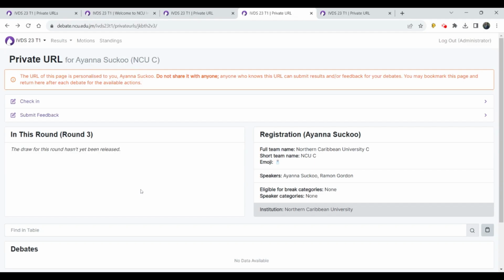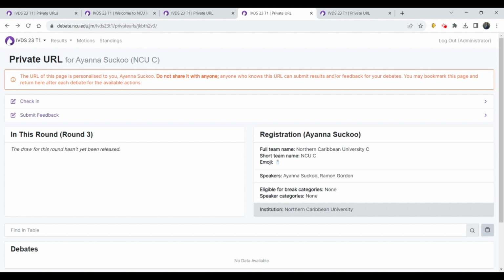You will also get an opportunity to do certain things like check in and submit feedback. Whether you are a debater or an adjudicator, these two options and what you do with them are consistent. And so for each round, you want to self check in.